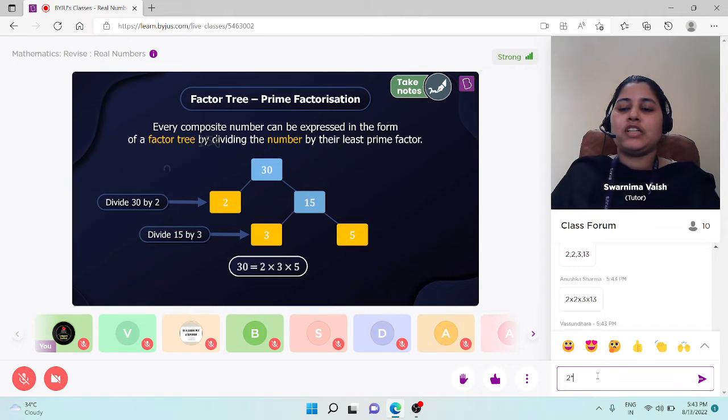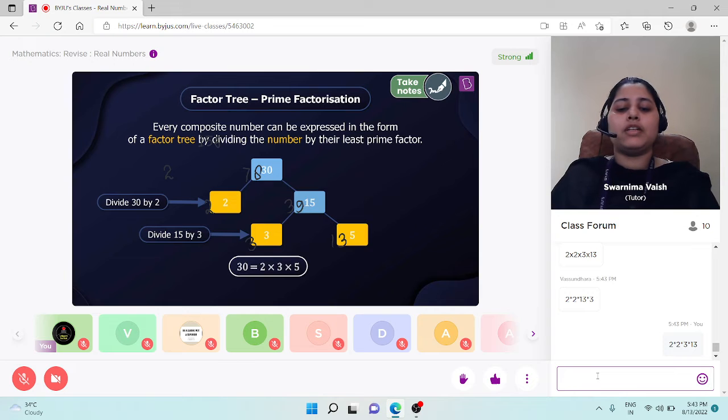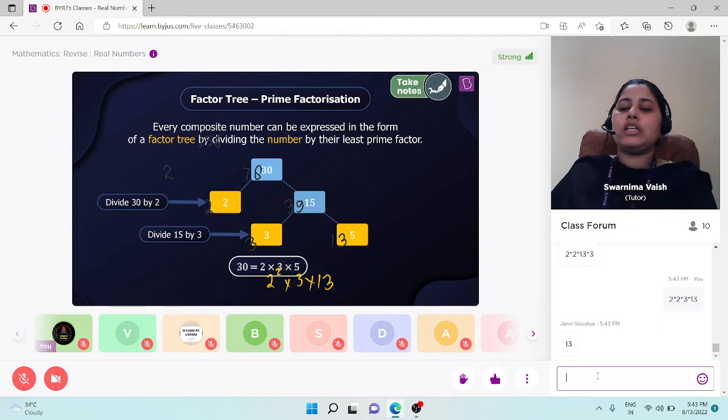Friends, if we divide it by 2, 2 sevens are 14 and 2 eights are 16, so we get 78. Again, divide by 2. 2 threes are 6, 2 nines are 18. We divide by 3. 3 ones are 3, 3 threes are 9. It means the last one is 13. This is 2 square into 3 into 13. These are the prime factors of number 156. And well done, Utkarsh, Vasundhara, Anushka, Janvi, and Varun. Students, absolutely correct answer. It's very easy if we use the factor tree method to find prime factors of any number.